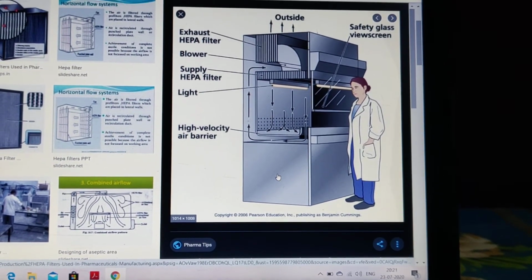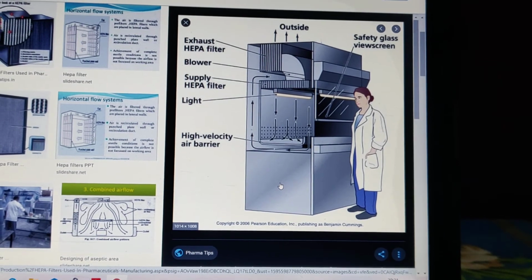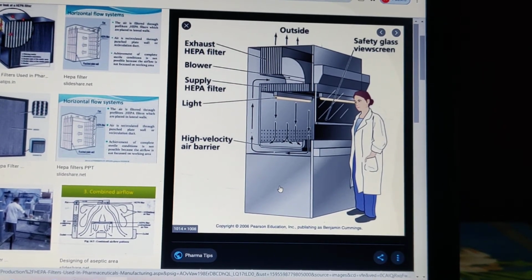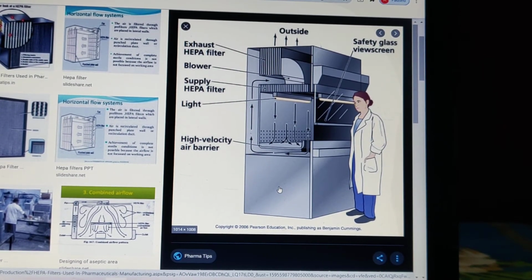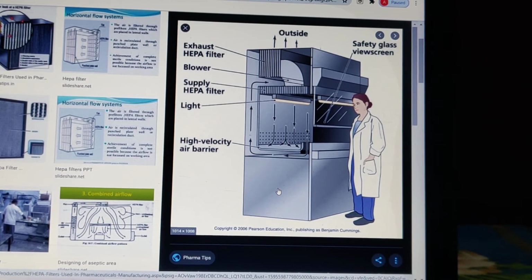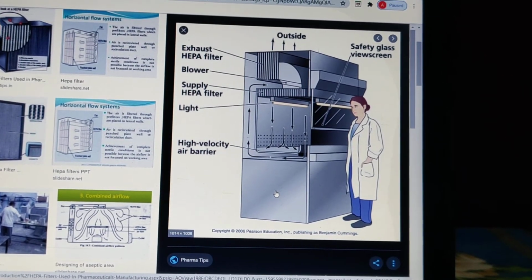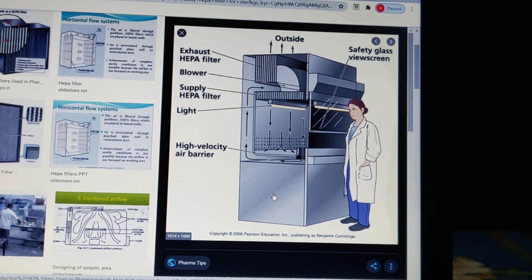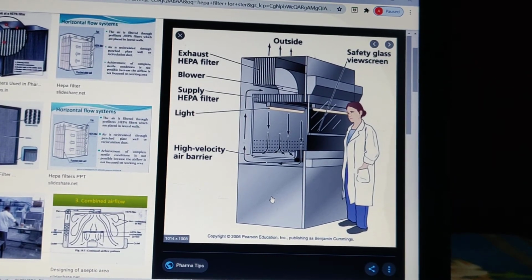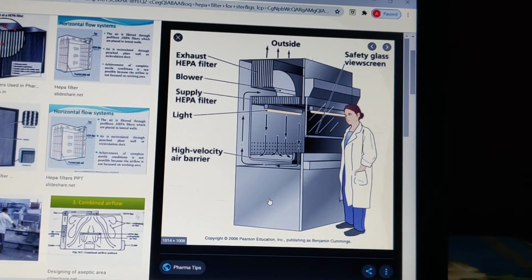So this is how HEPA filters look. This whole assembly is a room wherein sterile products are prepared. On top of it is the membrane, or you can say the wall. Unidirectional air is passing downwards, from upwards to downwards, and an exhaust HEPA filter is kept.